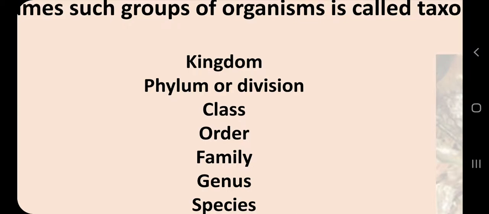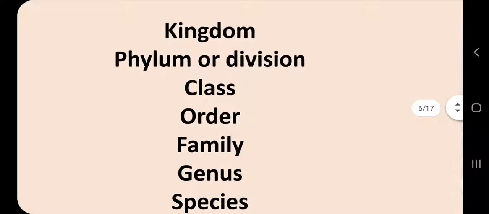In the same way we have classified in our class 9th, the major or big group was kingdom, because the complete living diversity of the complete planet Earth has only 5 kingdoms. So you can imagine how big these groups are, kingdom.